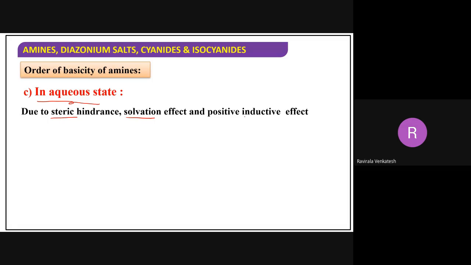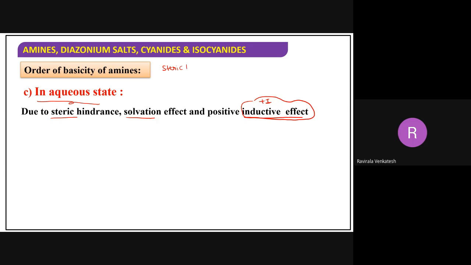And also inductive effect we already studied. More number of plus side groups, more basic character. Already we studied this. When you have more plus side groups, you will have more basic character. Now, what about steric hindrance here? When you consider the steric hindrance, what happens?